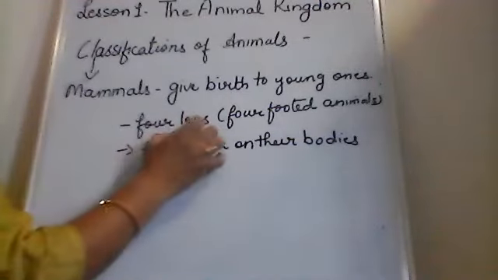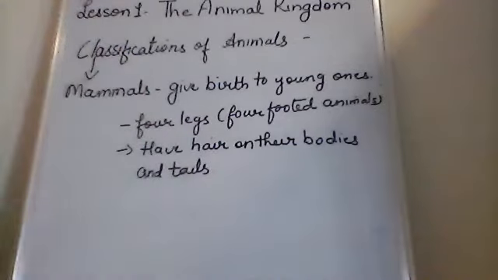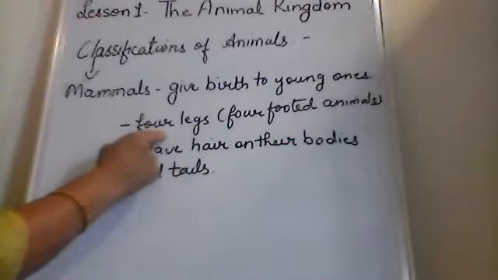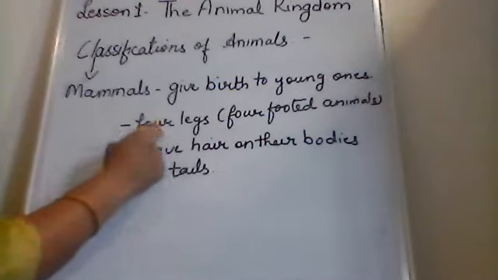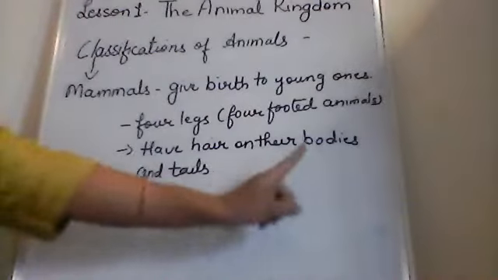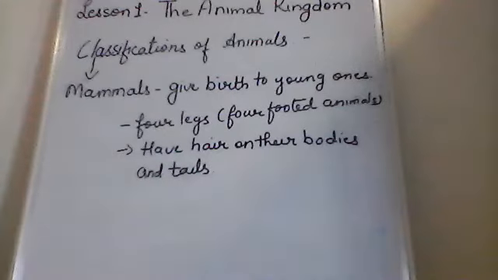Mammals have 4 legs. So why do we call them four-footed animals? Because they have 4 legs. They also have hair on their bodies and tails.